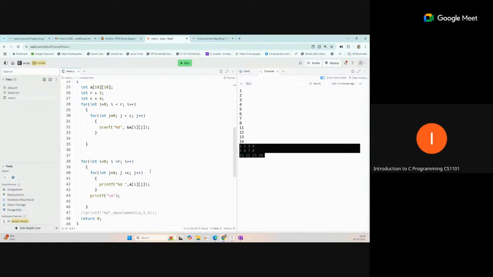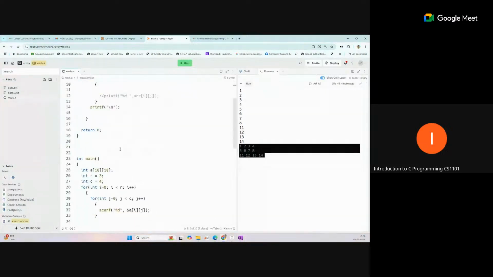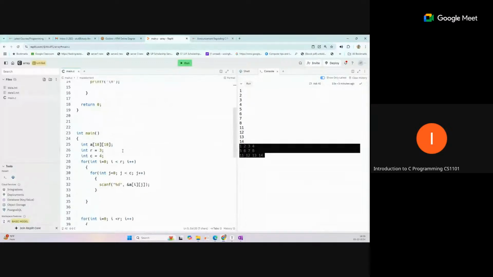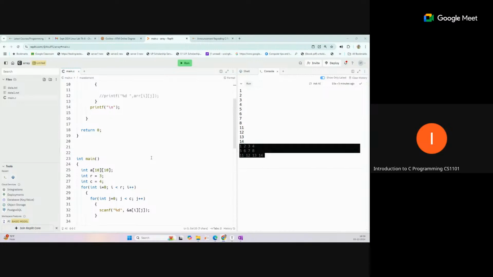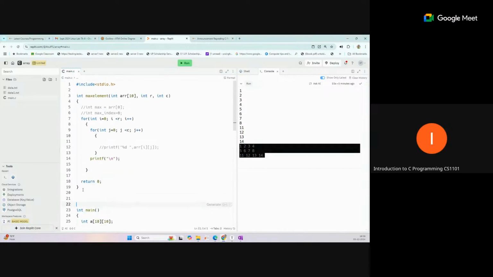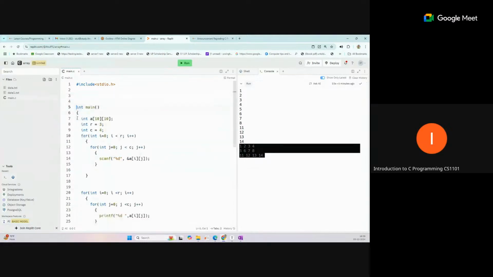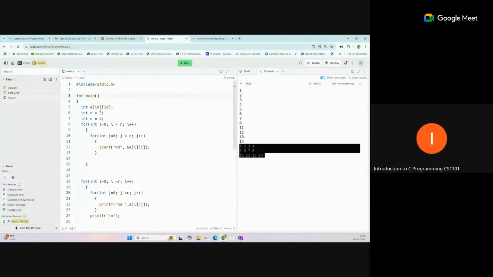So let's discuss how we can allocate the memory and how we can store the elements in that also. Okay. Suppose we want to store some string by using dynamic memory allocation. How can we do that? Let's write the code for that. I am removing this. I'll check why we are getting that error later. So to store the element using dynamic memory allocation, how can we do that?